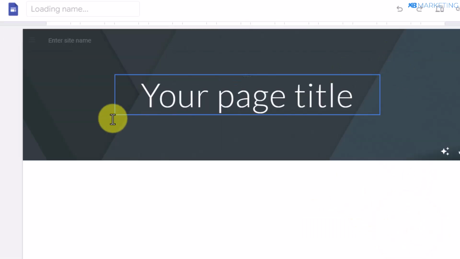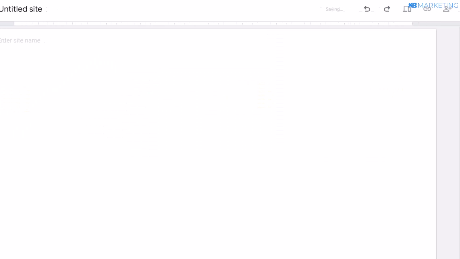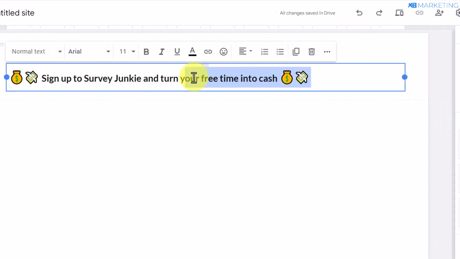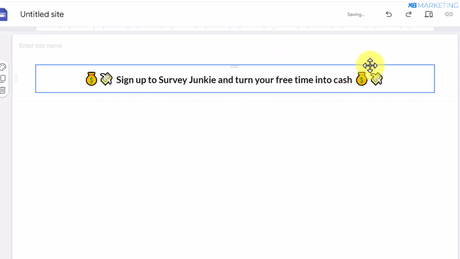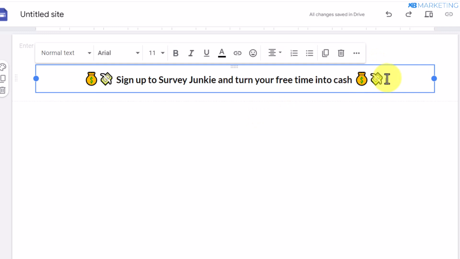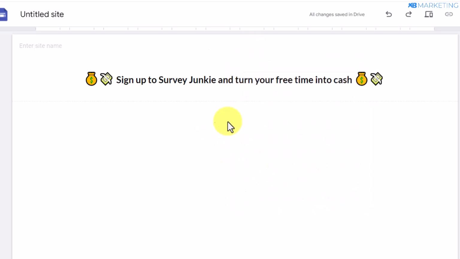And once you come over here, all you need to do is to delete the whole of this section and you want to click on this text box. And this is where you want to type in a very captivating text like this. You want to make sure to align this to the center. So once you do this, then you can add a couple of emojis right here by clicking on this emoji icon. So once you click on that icon, you can add any emoji of your choice.